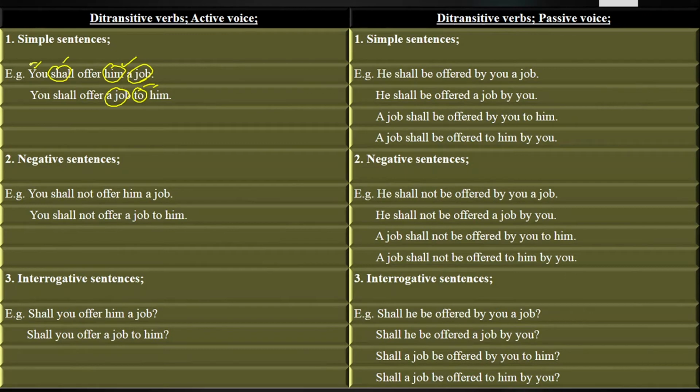Keep in mind, when the subject, the doer of an action, takes the place of the object, there it will be called the agent. Whatever you have in your sentences by you, they will be called agent. And when you bring the object into the place of subject, whether indirect object or direct object,